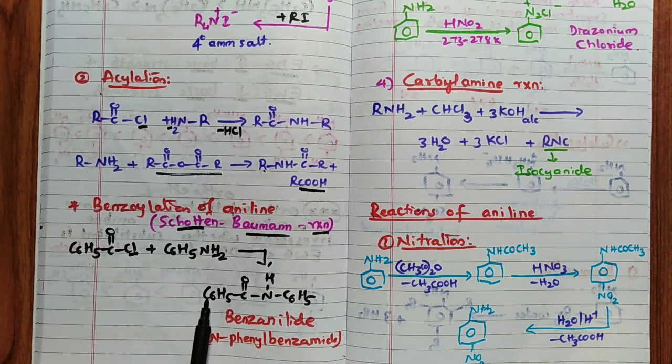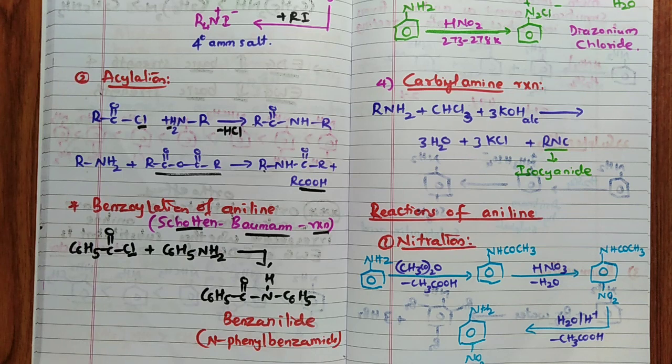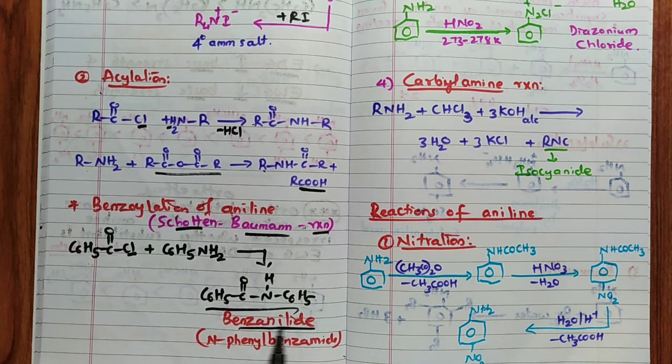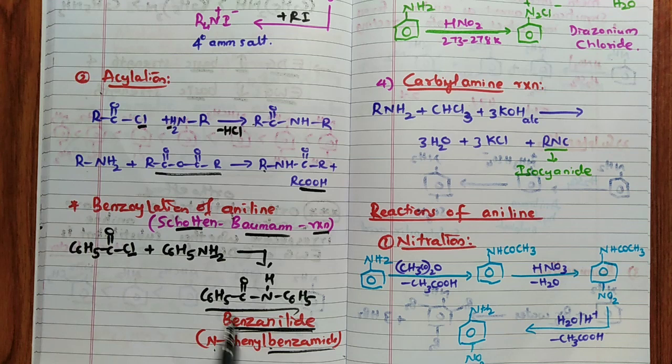What is left? C6H5CONHC6H5. This is known as benzanilide, N-phenylbenzamide, you can also call it. So this reaction is called the Schotten-Baumann reaction, the reaction between aniline and benzoyl chloride. Benzoylation we call it.